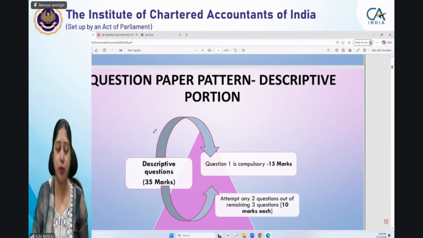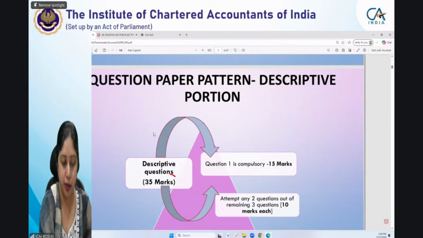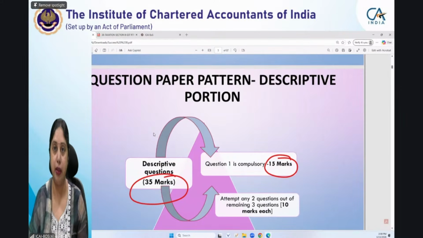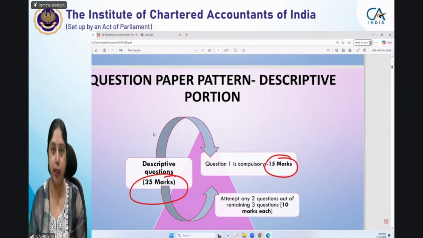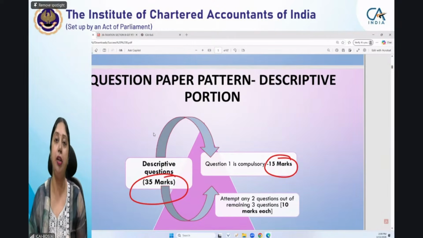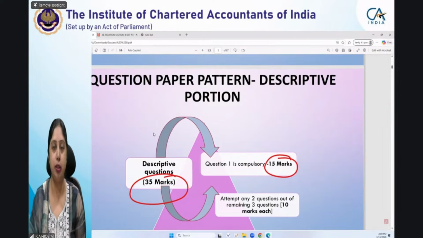In descriptive questions, you will see that the overall descriptive portion is 35 marks, of which the first question is compulsory. Now, since this question is compulsory, you have to answer it. You do not have any choice in this. The 15 marks question is compulsory. It has 2 subparts. One generally requires you to compute net GST liability. The second subpart requires you to compute maybe the value of supply, sometimes the GST liability itself. So basically some core provision will be tested in question 1. That carries 15 marks. So 10 plus 5 is generally the breakup seen in this compulsory question.